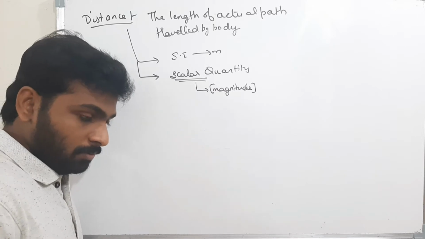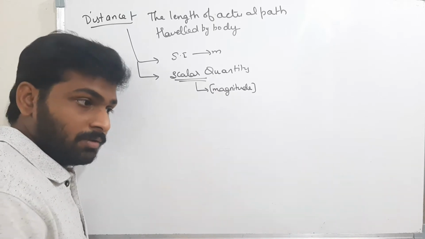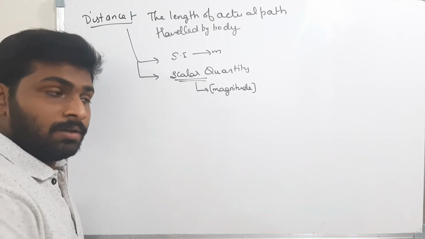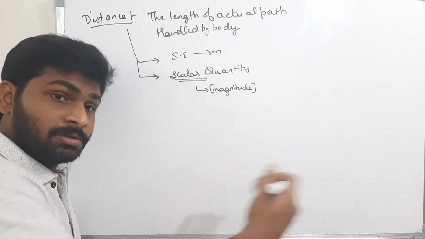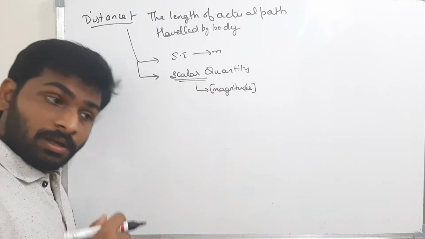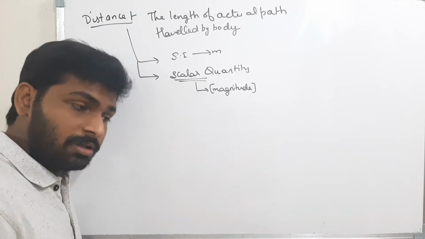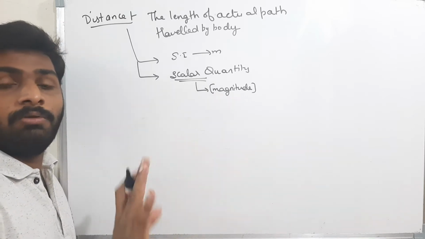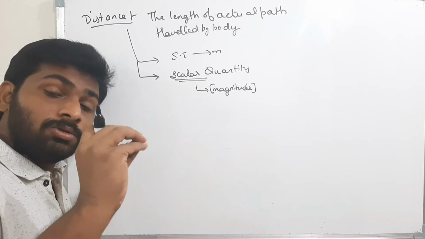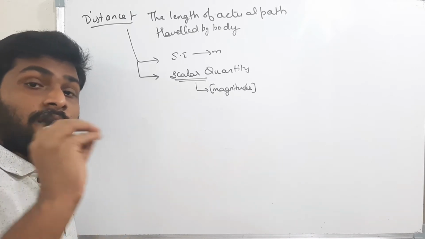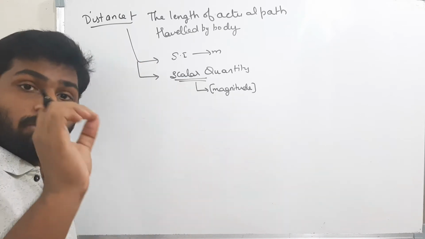If I am going from here to my office, it is in one direction. Again, if I am coming back to my home, it is in the reverse direction. Even then the distance is counted, that is 3 plus 3. I bother about only the magnitude, 3 plus 3, not the direction. Those types of quantities where you don't bother about the direction are known as scalar quantities.